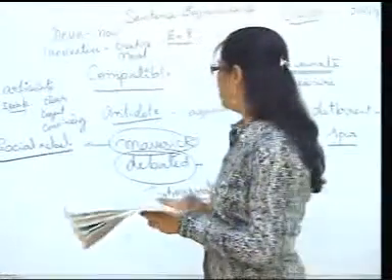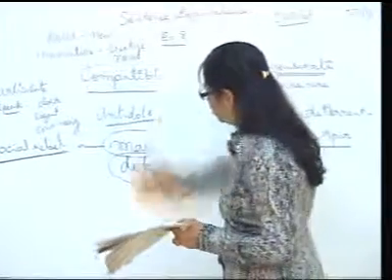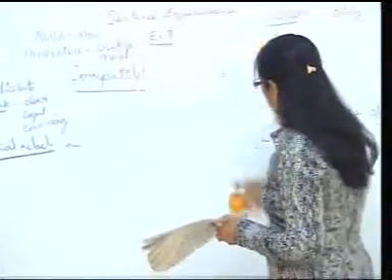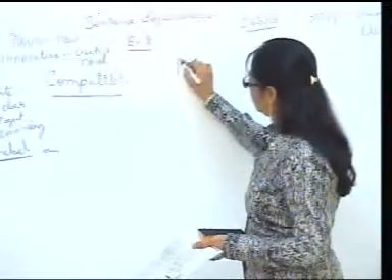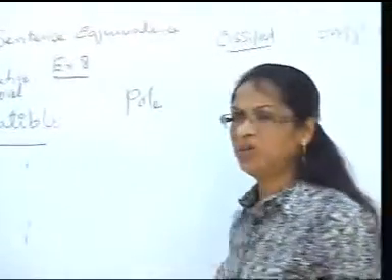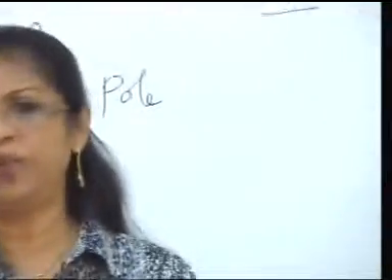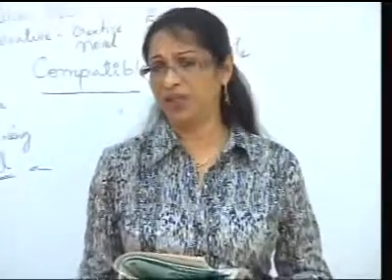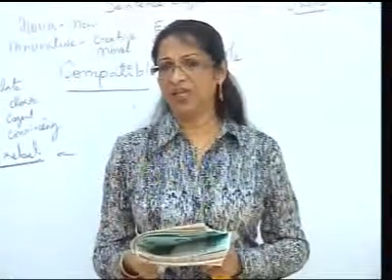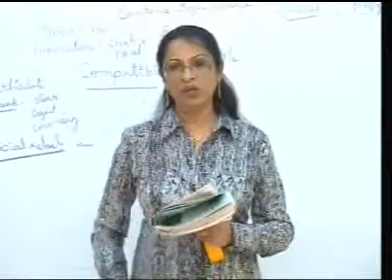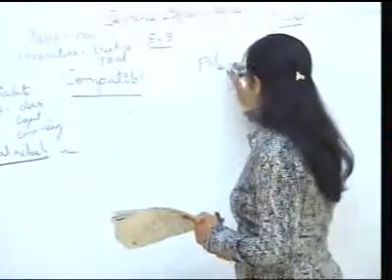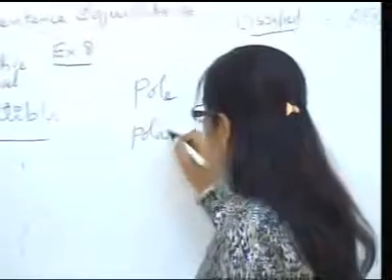Polemical. Now polemical is a very commonly used word on the GRE, and this word comes from the word pole. Suppose I say these two people are like the North Pole and the South Pole. What would I mean? It would mean that they are very different and opposites to each other in their views. So from there comes the word polarity.